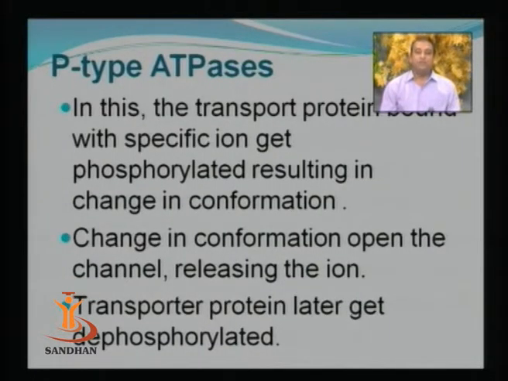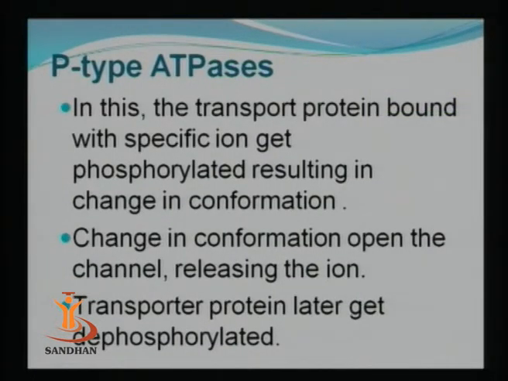Now the second type of direct active transport process includes P-type ATPases. In P-type ATPases, again the protein responsible for transportation is present in the cytoplasmic membrane, and the specific ion is going to bind to that protein. Once the ion binds, the protein will be phosphorylated, and that phosphorylation results in a change in conformation.